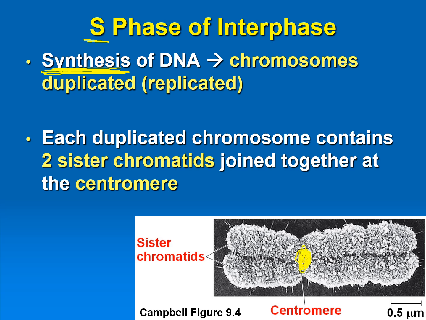And so this would be one sister chromatid, and then the other sister chromatid would be over here on the other side. These sister chromatids are identical to each other because they're just a copy of each other. One cell is going to get one copy of this sister chromatid, and the other cell will get the other copy of the sister chromatid. And once they're separated, each one will become a chromosome again.